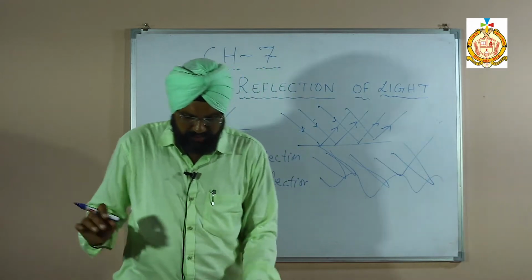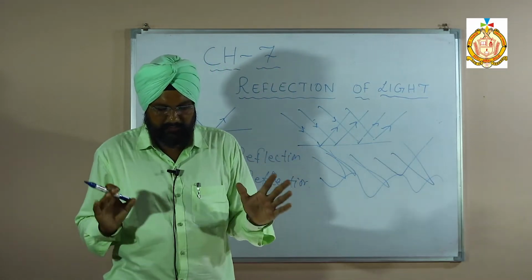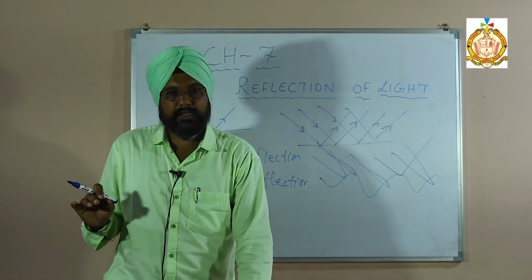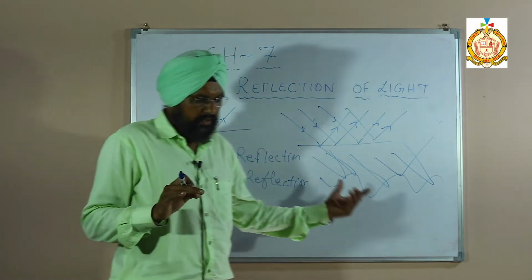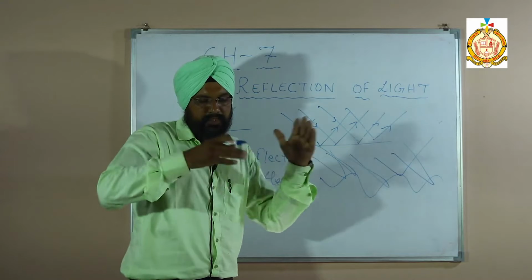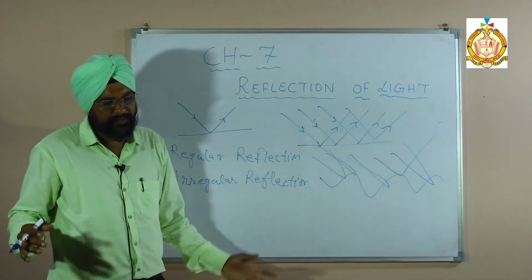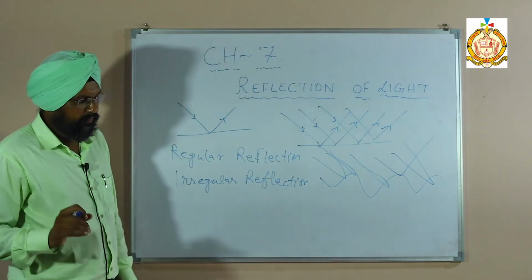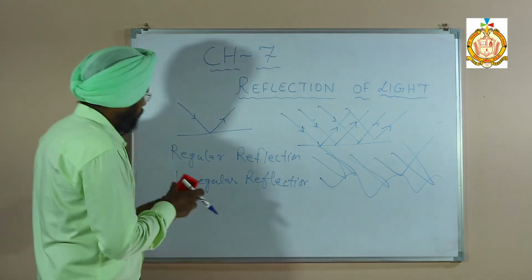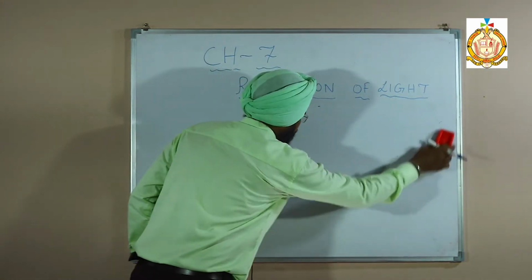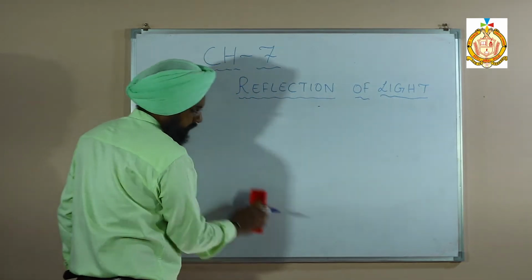So when light falls on a smooth and polished surface, it gives regular reflection. And if it is on a rough surface, then the light goes in different directions, and that is called irregular reflection. Now some technical terms are used in the reflection of light, which are very important.